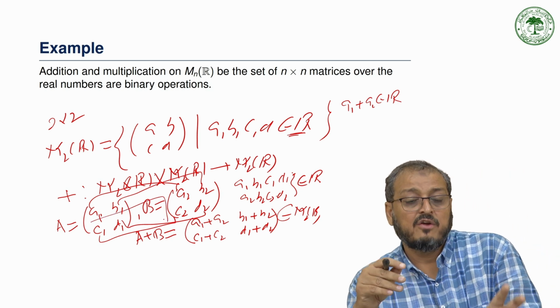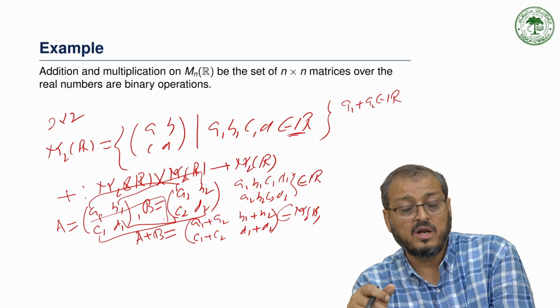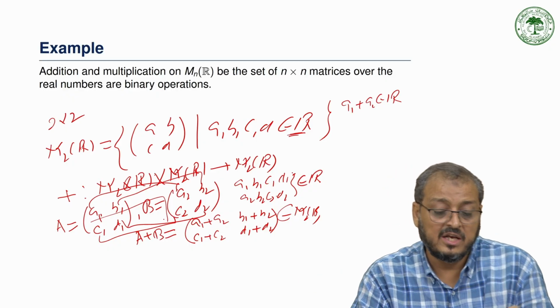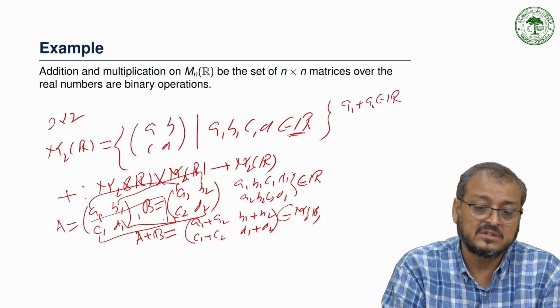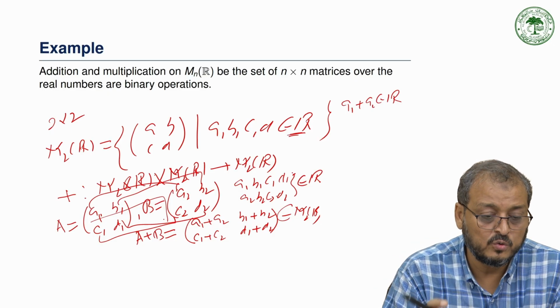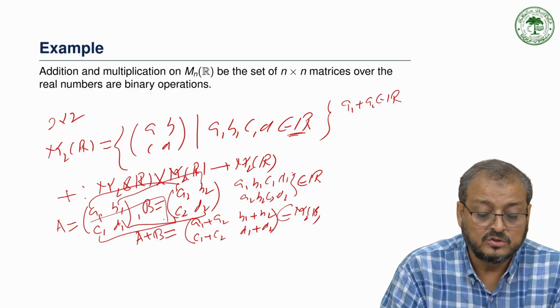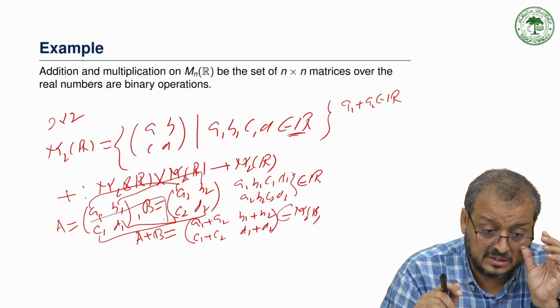Because we multiply the elements row by column, it again produces elements that are real numbers, since the product and sum of real numbers is again a real number.